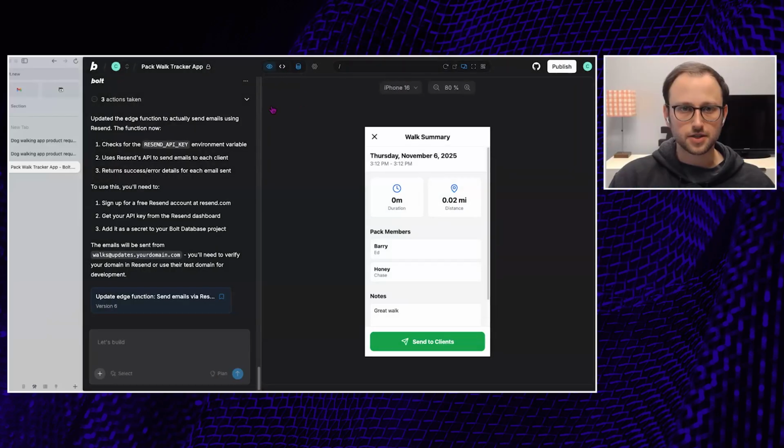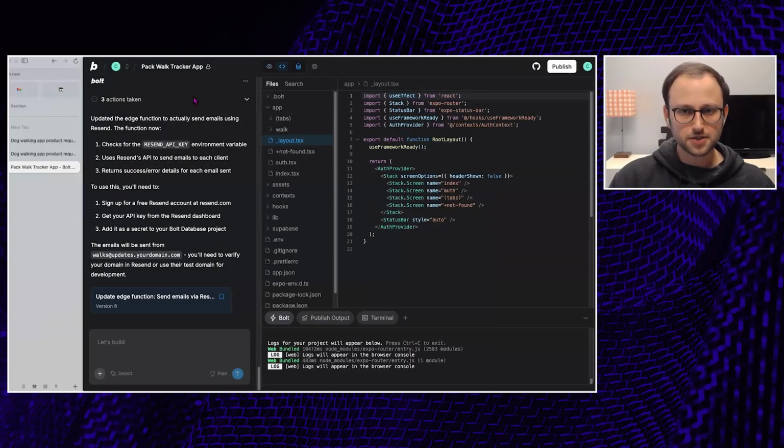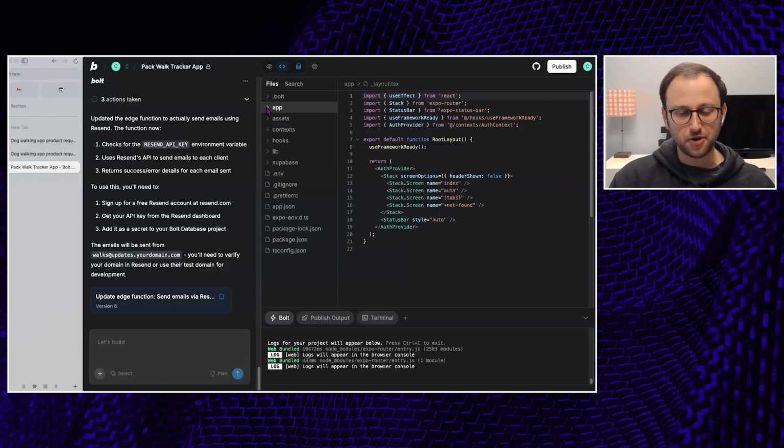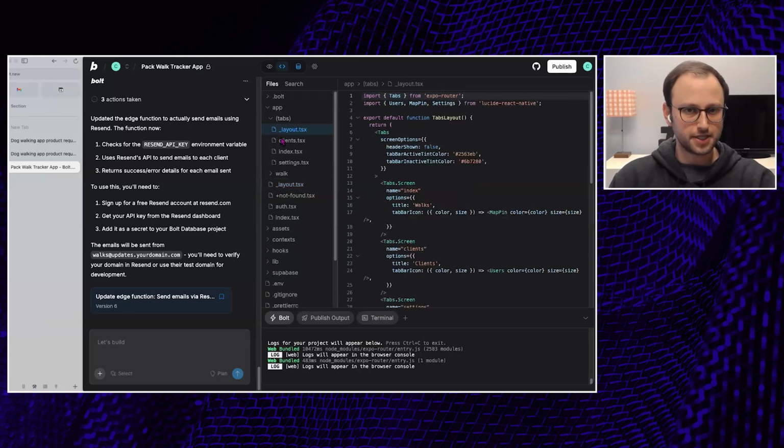Yeah, let's look at the code here. All right, so this is all my beautiful AI written code here. I don't know what a lot of this means, right? You can always ask Bolt or ask your coding agent to explain any of these things to you, but this is where my app lives in here.